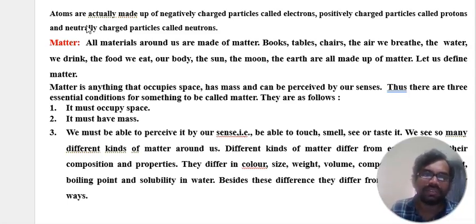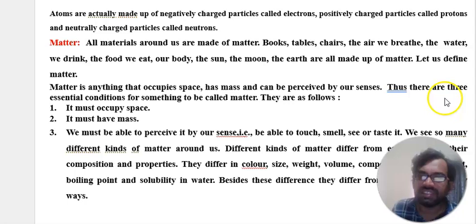Now we will go into some detail about what matter is. All materials around us are made up of matter: books, table, chair, the air we breathe, the water we drink, the food we eat, our body, the sun, the moon and the earth. Let us define matter. Matter is anything that occupies space, has mass and can be perceived by our senses.